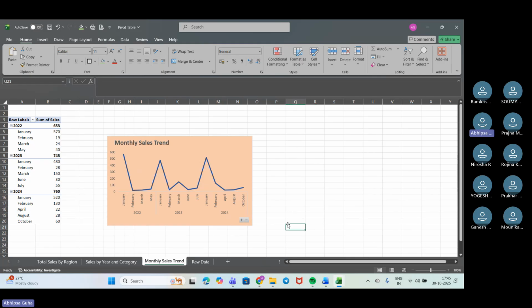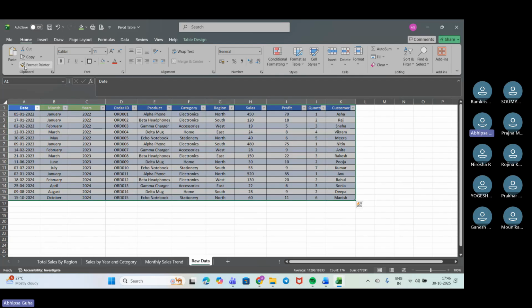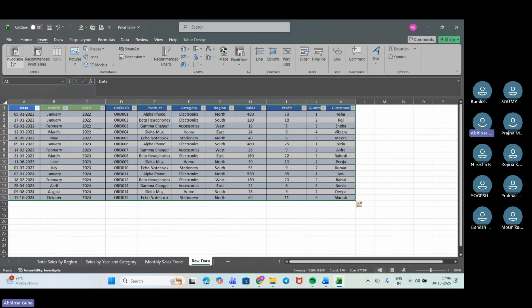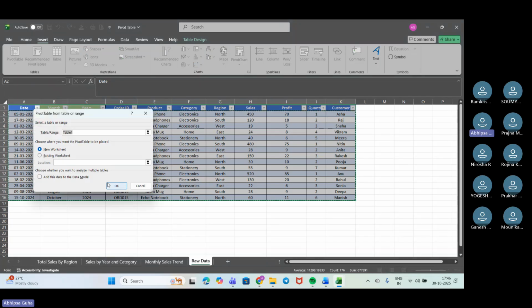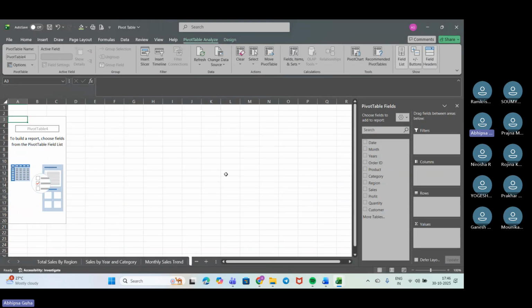Okay, so next is the fourth one. We'll check it for the top 5 products by sales. So how will we be doing that? This is my data. Again, I'll go to Insert. We'll go here. We'll go okay. Now here, you people say, I want top 5 products by sale. So what will I be putting where? Which field will I put where?